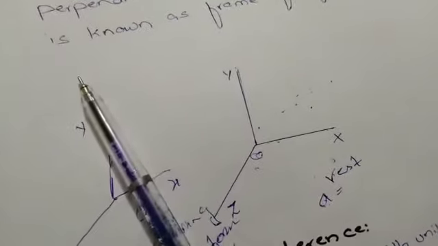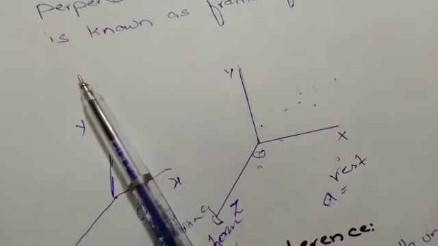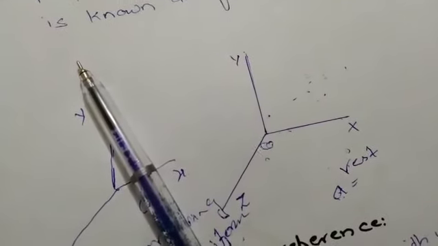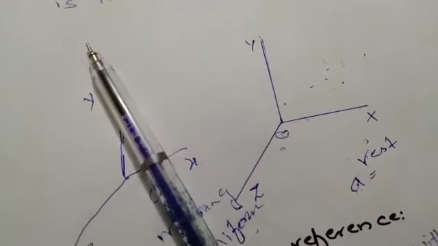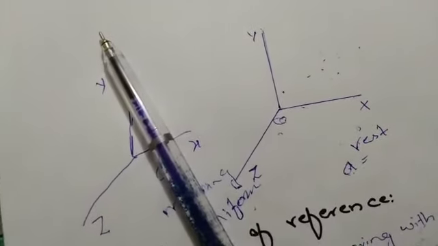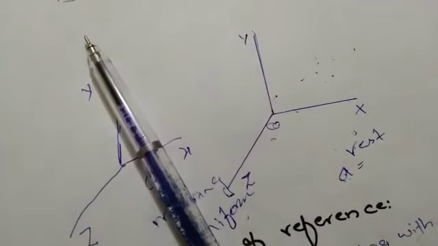A frame of reference is simply a coordinate axis with respect to which we represent the position of an object or find the motion of an object. There are two types, one is non-inertial and the other is inertial.